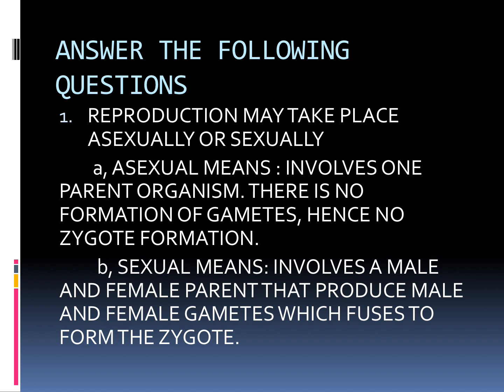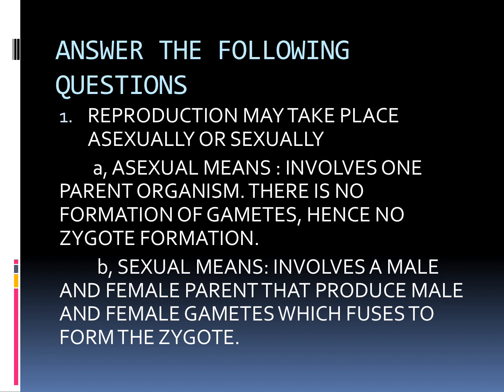Sexual involves a male and female parent. Here, male and female parent produce male and female gametes, which fuse to form the zygote.